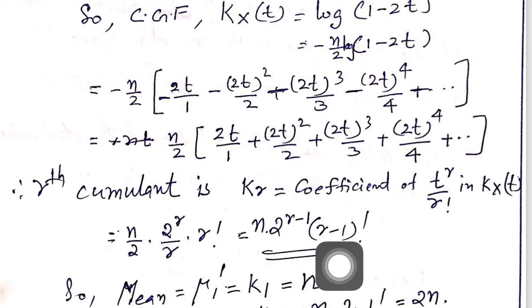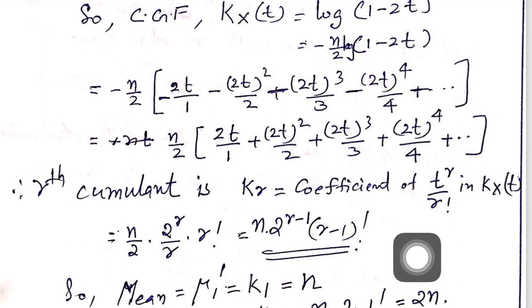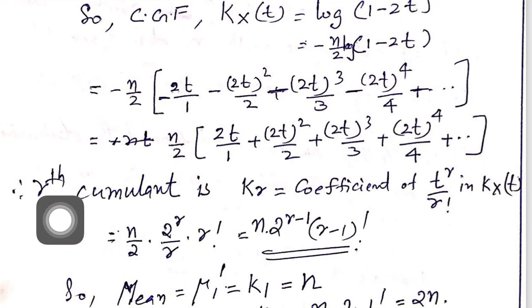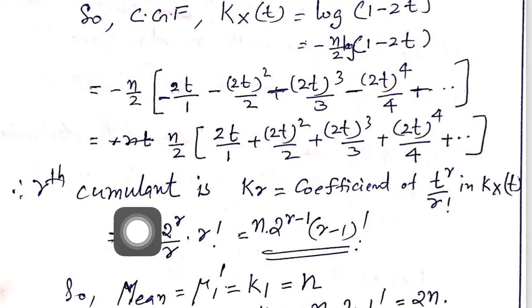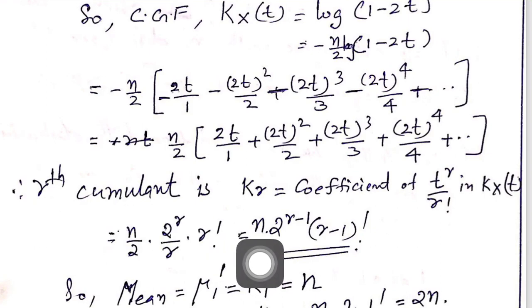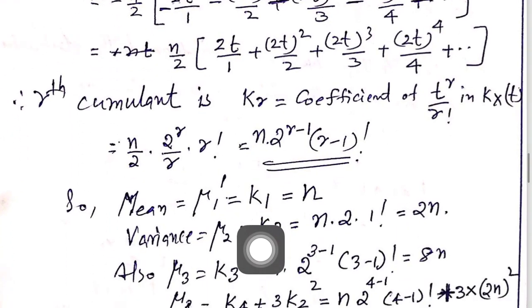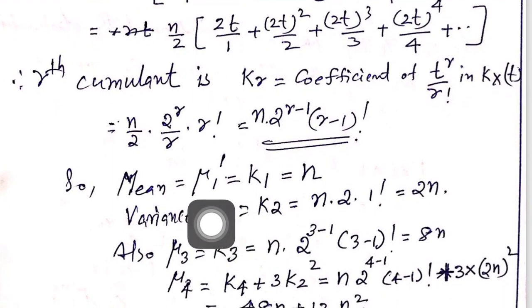You can put r equal to 1, 2, 3, etc., for finding the first cumulant, second cumulant, third cumulant, etc. But n is a fixed quantity because it is the degrees of freedom of the chi-square distribution. And you have some identity between raw moments and cumulants.